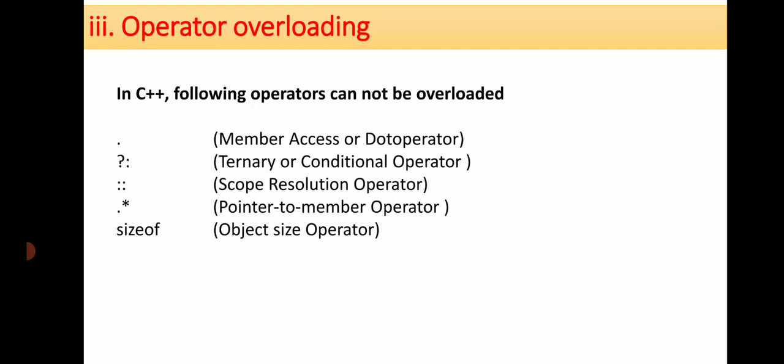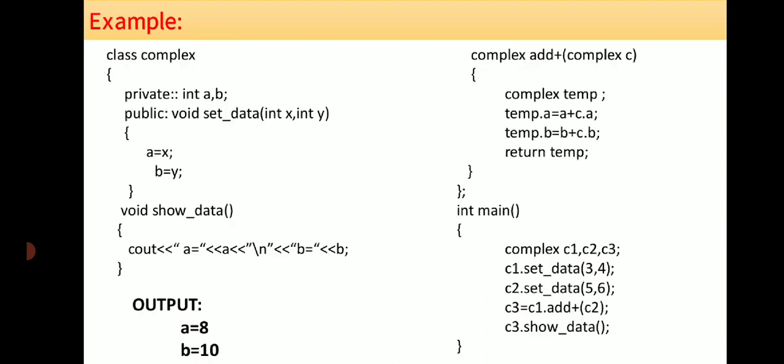And there are certain operators which cannot be overloaded in C++: the member access operator, the ternary operator, the scope resolution operator, the pointer to member operator, and the sizeof operator. These are the operators we cannot overload. And this is an example of binary operator overloading. Here we are using + as a binary operator overloading.